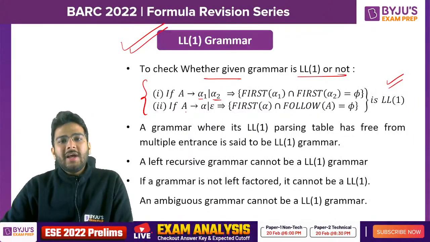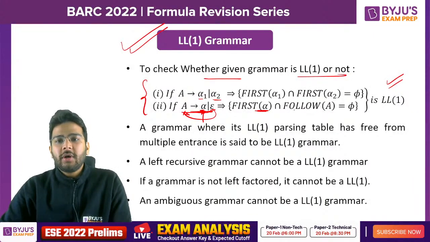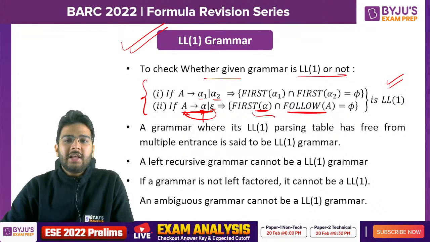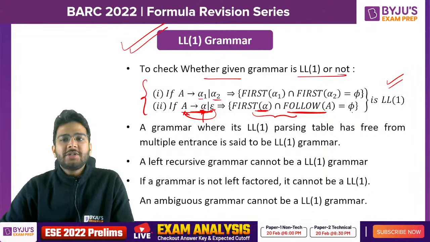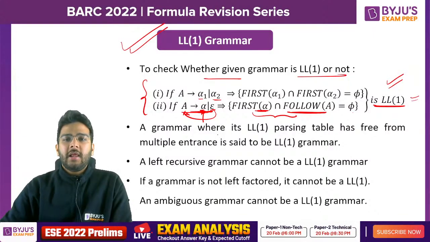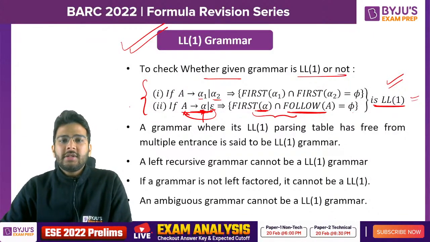You can have this type of grammar also, where you have A derives alpha or epsilon. Now here you have to find first of alpha, and take the intersection. Here you have the epsilon, so you have to find the follow of the left hand side, because in LL1 we have to see the next lookahead. So if it is epsilon, we find the follow of the left hand side and take the intersection of these two. If it is equal to phi, it means there is nothing common between these two, no intersection, so in that case it is LL1. Clear? This is the shortcut.